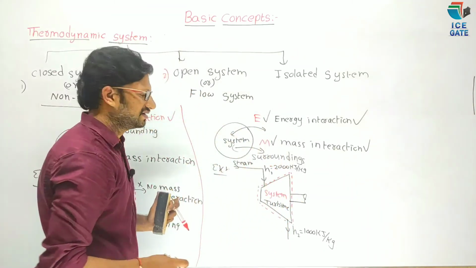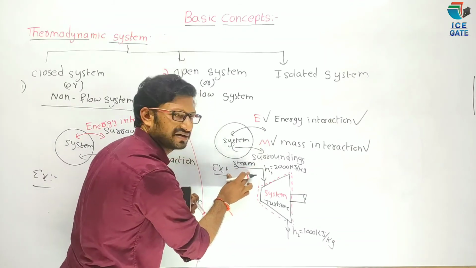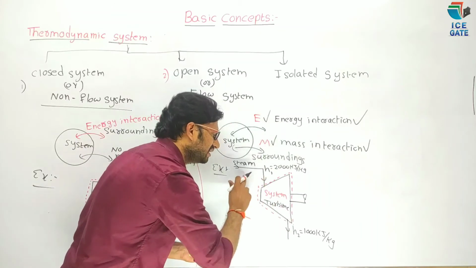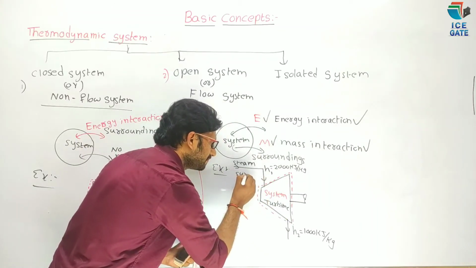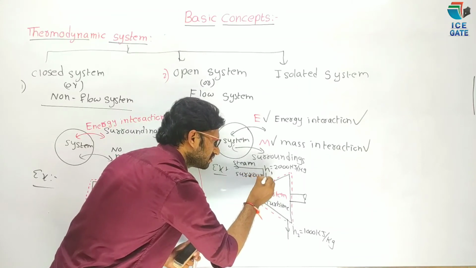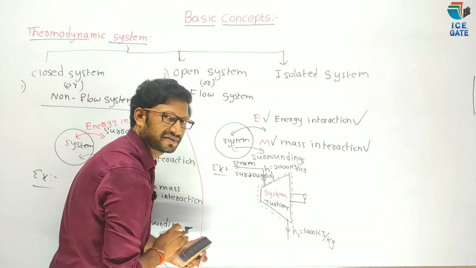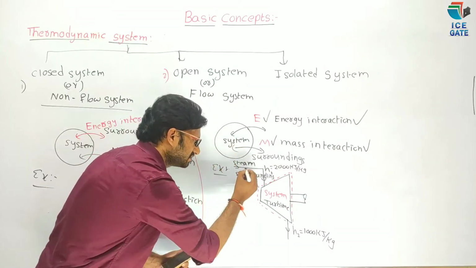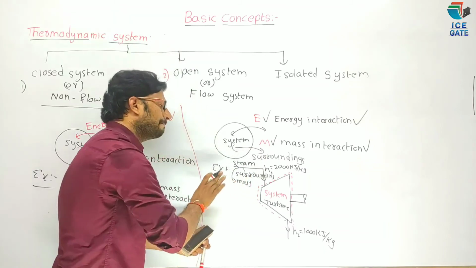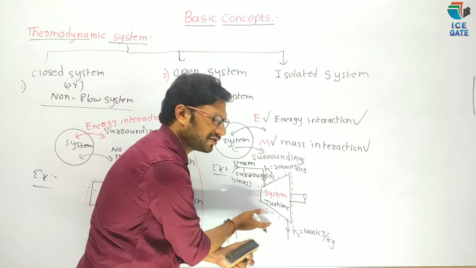Now see here, steam with high temperature and pressure, with high energy, enthalpy is nothing but energy, is entering from surroundings to the system. And steam having some mass, yes or no? And there is mass interaction between surroundings and system, yes or no?